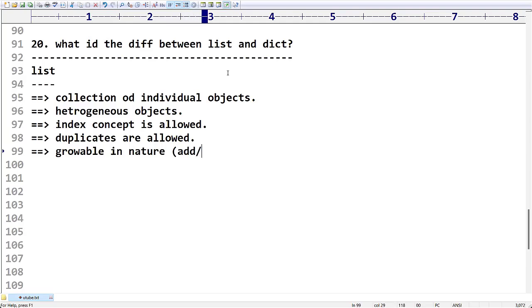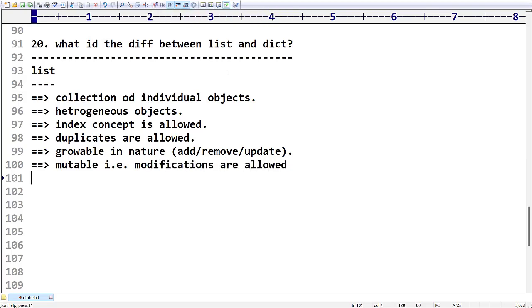Growable in the sense we can add objects, remove objects, and even perform update operations. From this point, I can say it is mutable. Mutable in the sense modifications are allowed. All these points with examples we have seen in our previous videos.